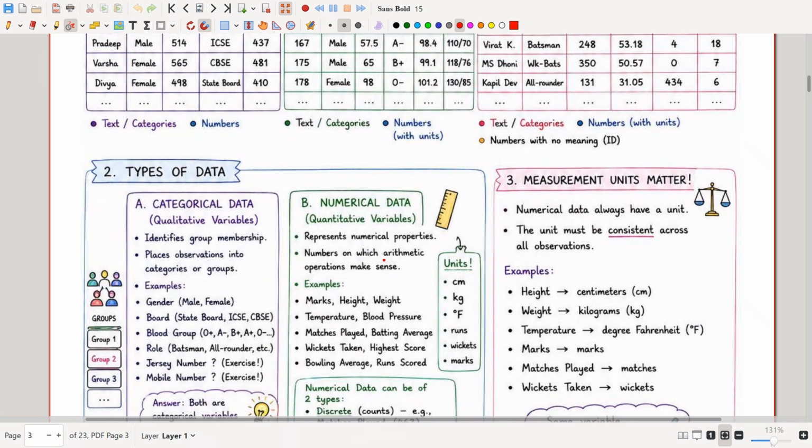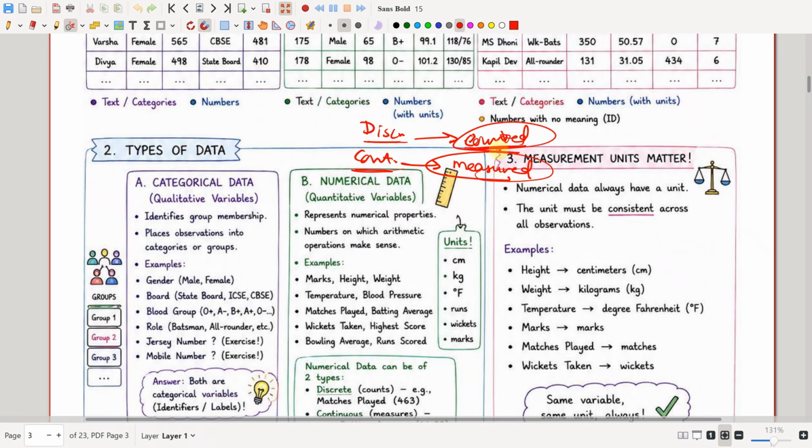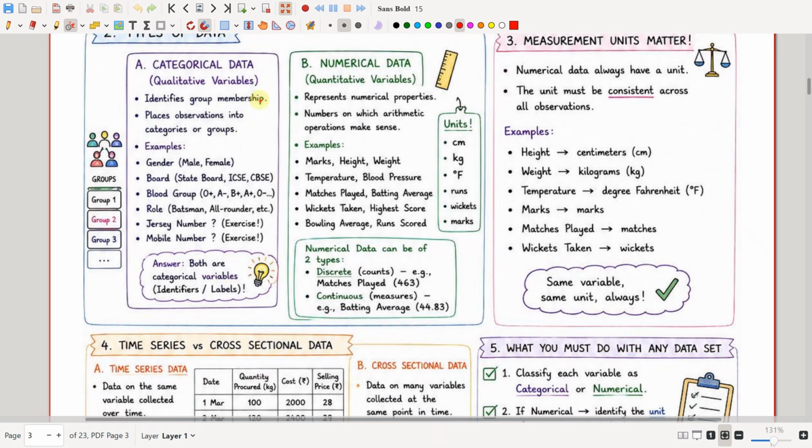Okay, so in that we have two classifiers, right? Discrete and continuous. Discrete is the numerical thing that can be counted, and continuous is the numerical thing that can be measured. Okay, discrete is a thing that can be counted, and continuous is a thing that can be measured. Now let's deep dive into those two topics.